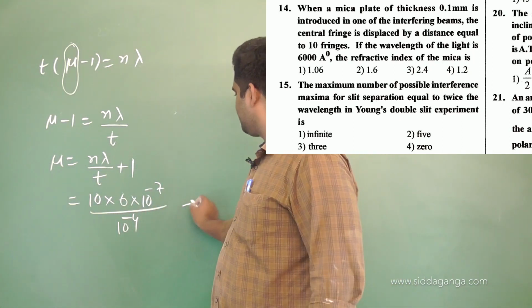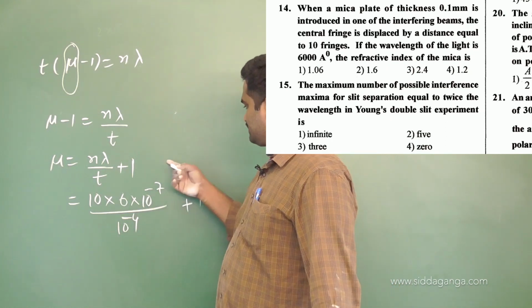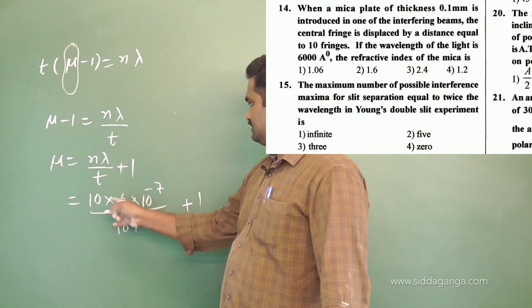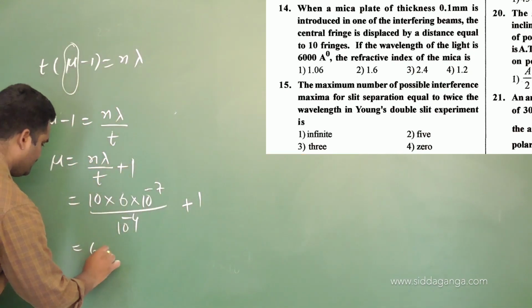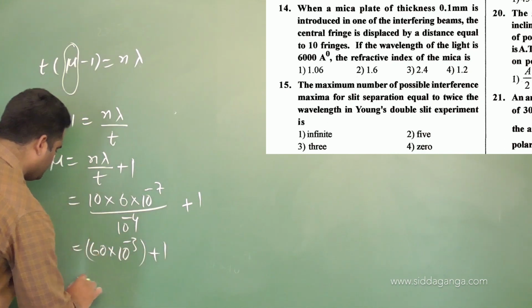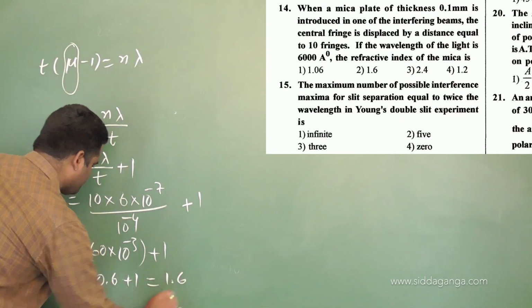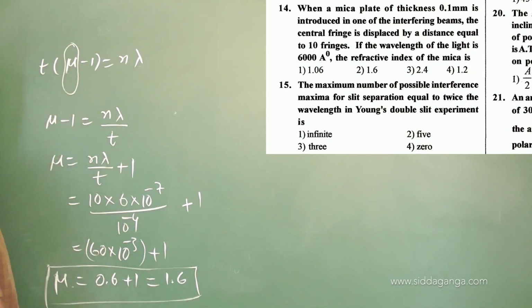Plus 1 you are having, right? Minus 4 goes to the numerator, it will become minus 3. 60 into 10 to the power of minus 3 plus 1. It is nothing but 0.6 plus 1, or 1.6. This is the refractive index of the mica sheet they have given.